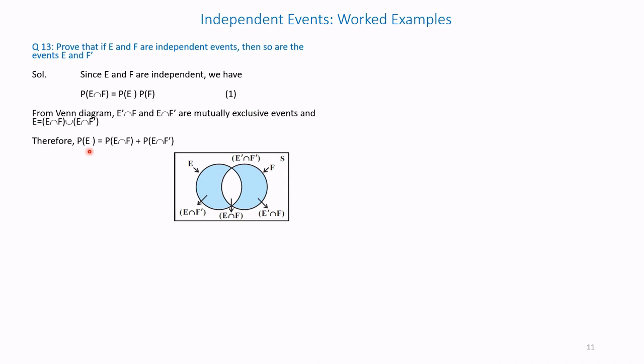Therefore, probability of E is equal to probability of E intersection F plus probability of E intersection F dash. Therefore, probability of E intersection F dash is equal to probability of E minus probability of E intersection F.